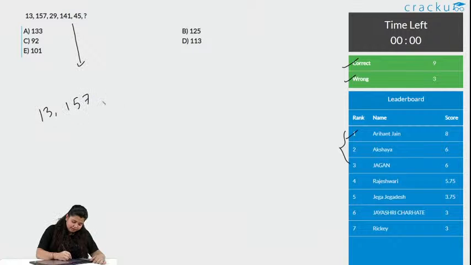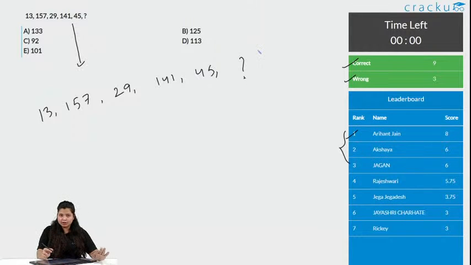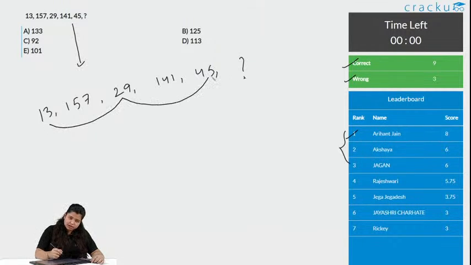13, 157, 29, 141, 45, and then question mark. So, the numbers increase and then decrease, then increase and then decrease. So, here something must increase, as they alternate. How do we see this? Can we say these numbers form one series, and these numbers another, as they are increasing?